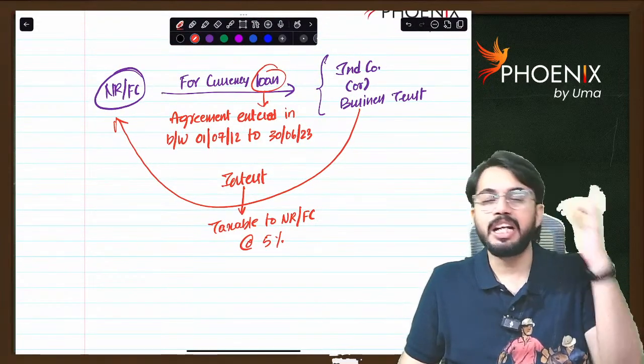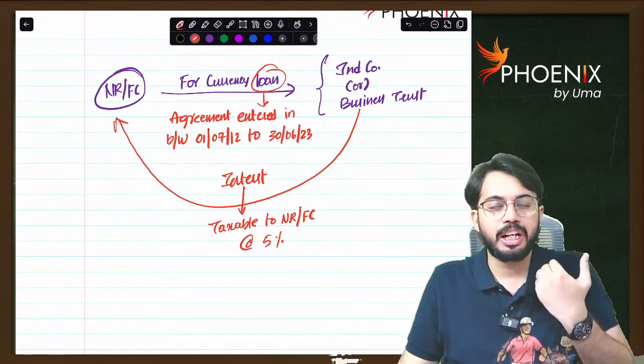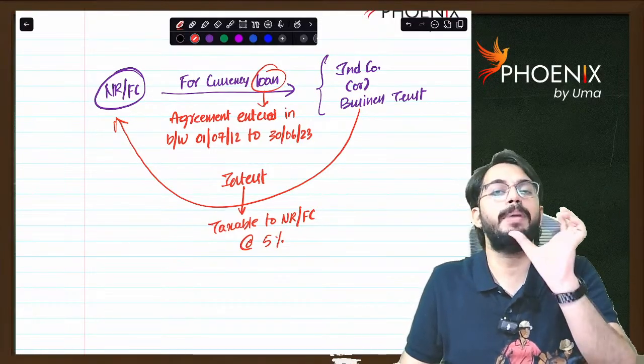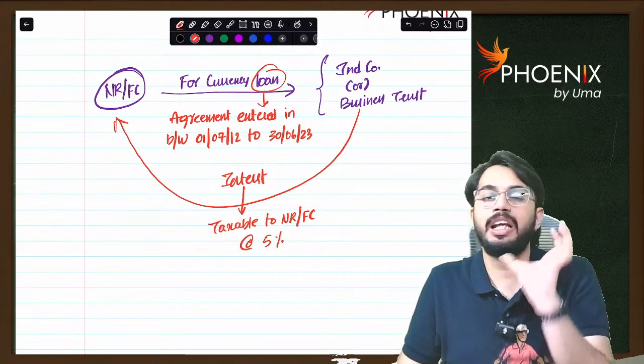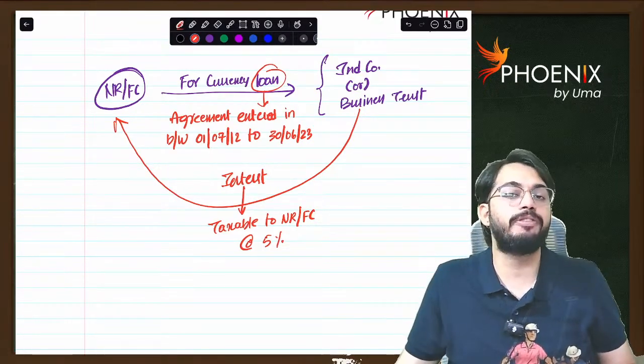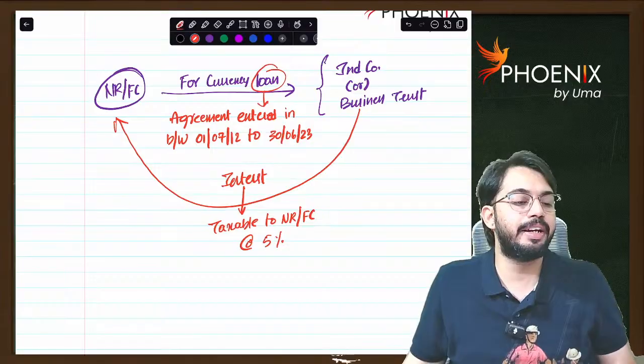So, non-resident infrastructure debt fund interest income, 5%. Non-resident foreign currency loan given between 1st July 2012 and 30th June 2023. Interest income received is taxable at the lower tax rate of 5%. Are you clear till here?